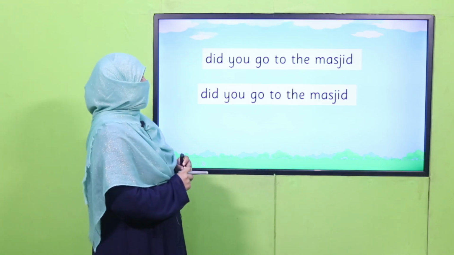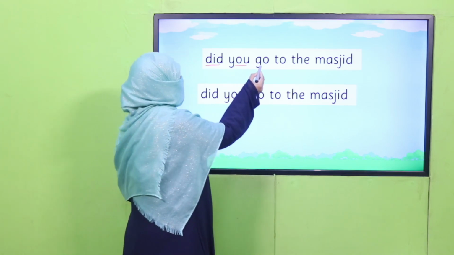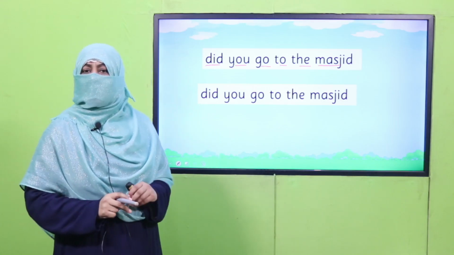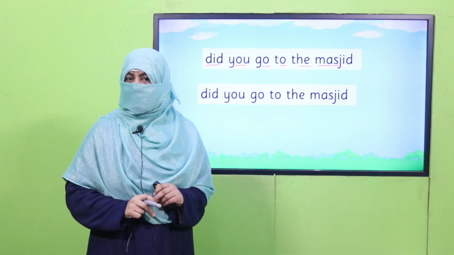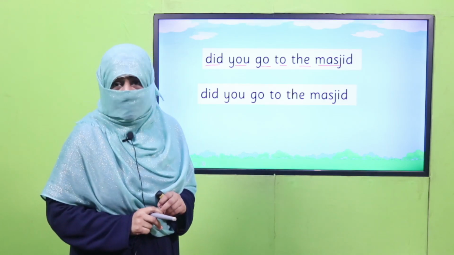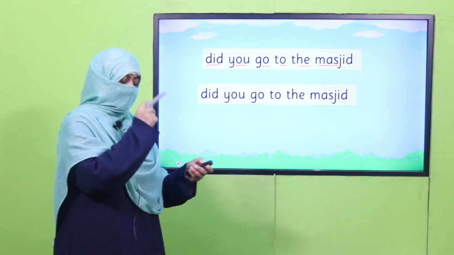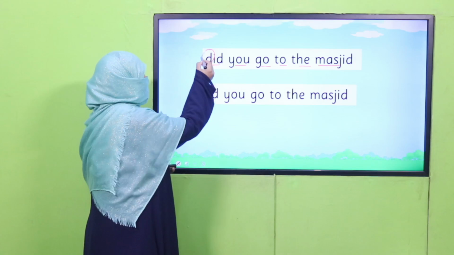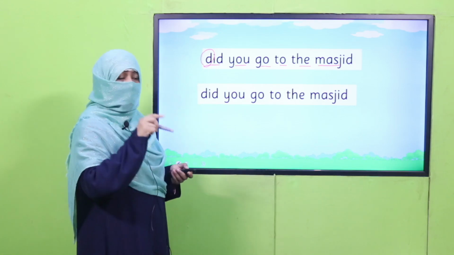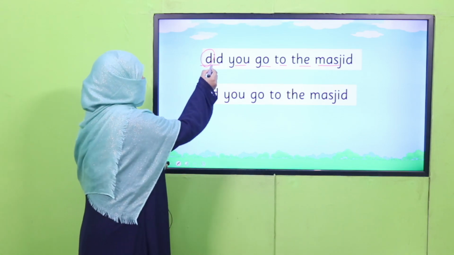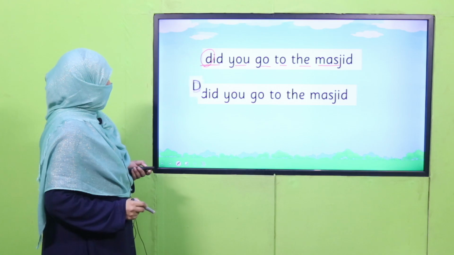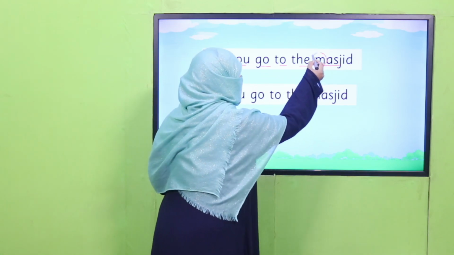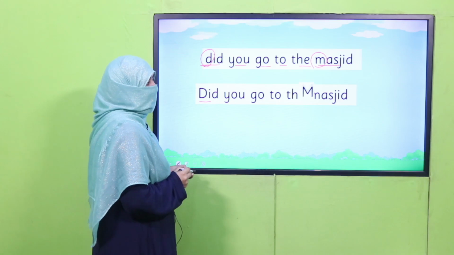Here I ask you a question. Did you go to the masjid? If I write it in this way, is it correct? Yes, you know it's not correct. So let's correct it. How many corrections we need? First of all, the first letter of any sentence should be capital. So we will rewrite it with capital D. Masjid should be written with a capital M.